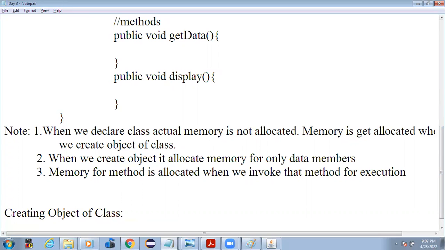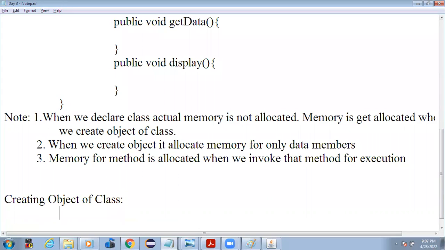Creating an object of a class. Creating an object is very simple. I write the class name, then the object name, then equals new. New is a very important keyword. And then we write the class name with brackets. So: class name, object name is equal to new class name.